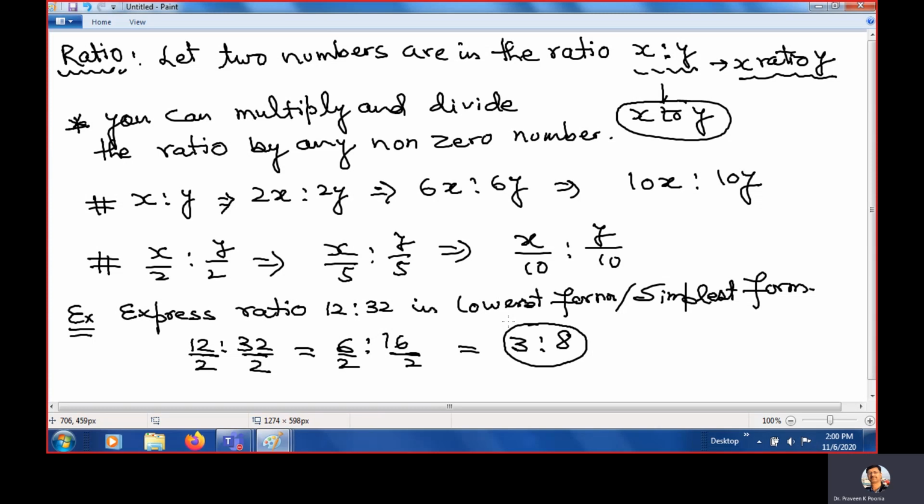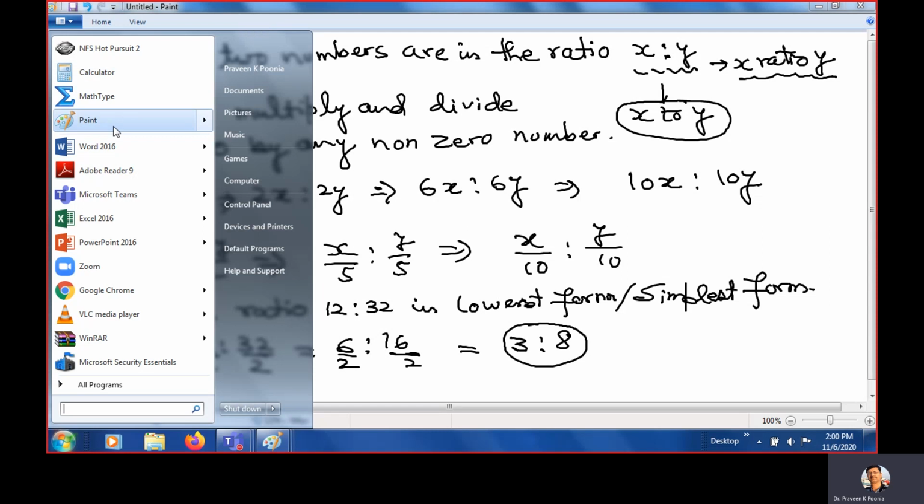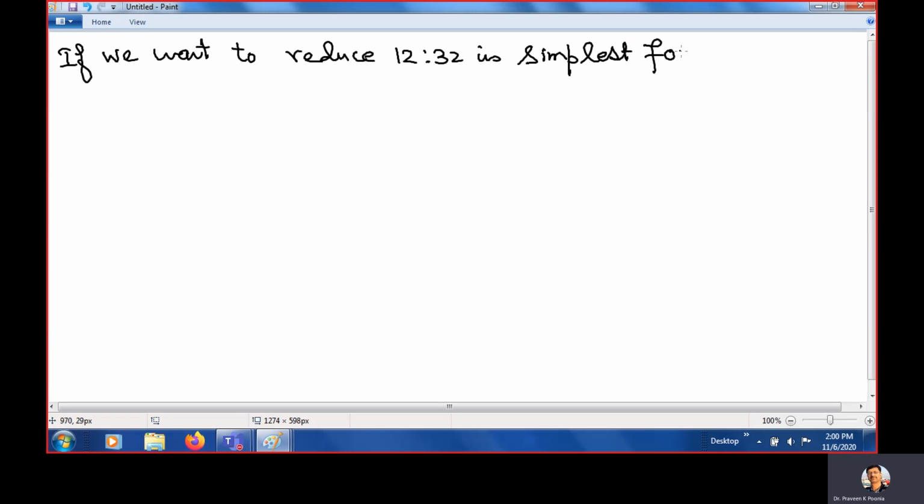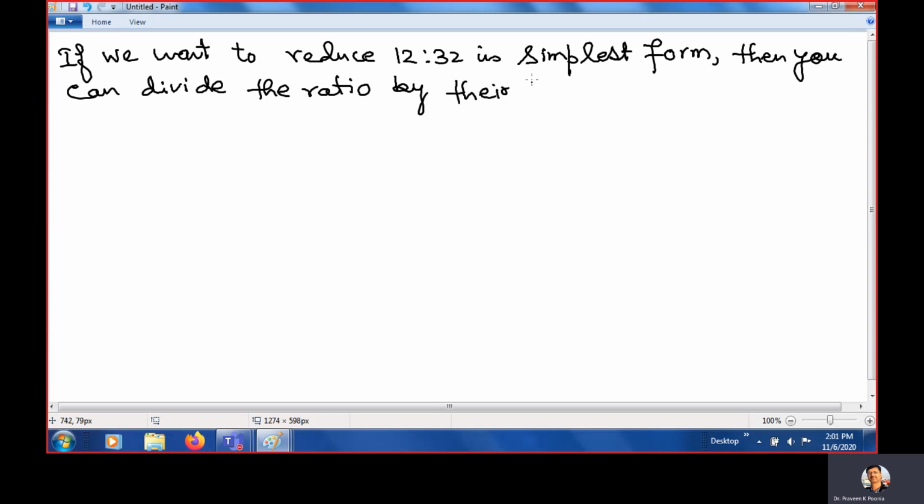Another way I will tell you, if the question is 12:32 and we want to reduce 12 ratio 32 to simplest form, then you can divide the ratio by their HCF.